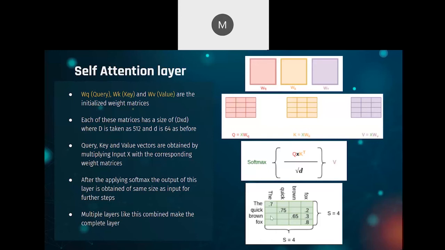And after taking the softmax, which would basically make the rows sum to 1, you would get a matrix like this of dimension 4 cross 4, and each cell would be referring to two words, one from the row and one from the column. Now, the values in this matrix basically denote the correspondence that each word has with the other. I mean, that the column word has with the row word.